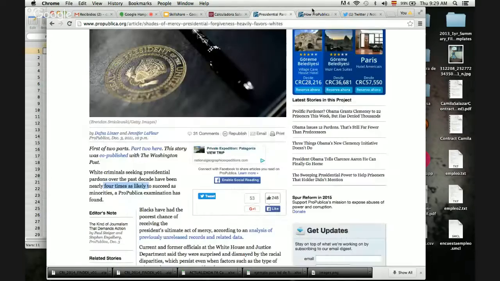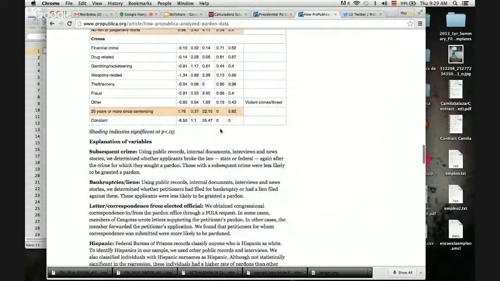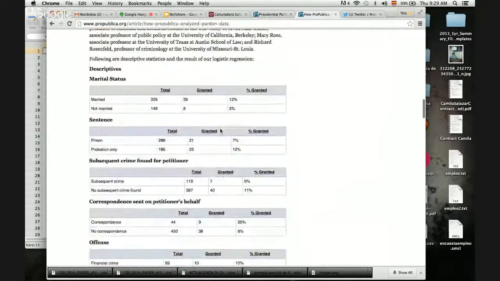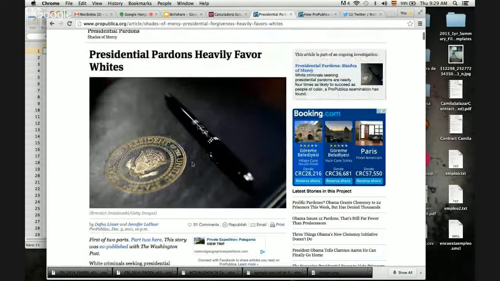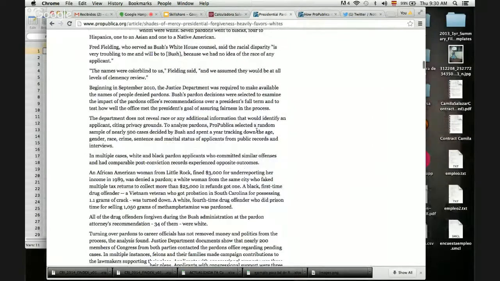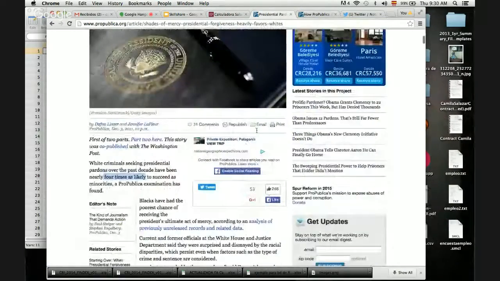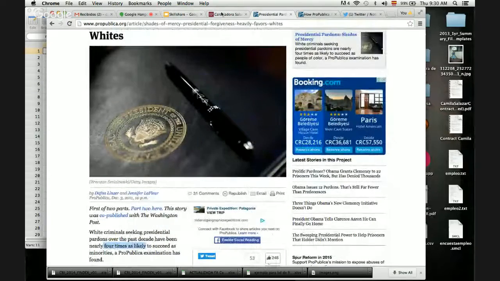So the idea here is that with descriptive statistics, they couldn't have gotten this result. So they used a logistic regression. And what's also really good about this story, it's a big story, it has 2 parts. I'll share the link over here.